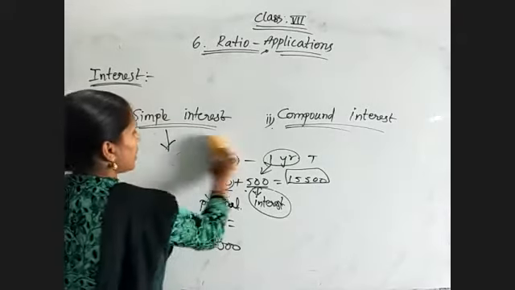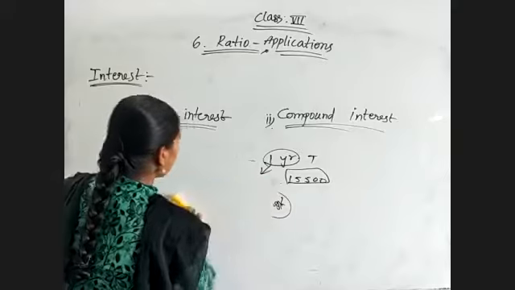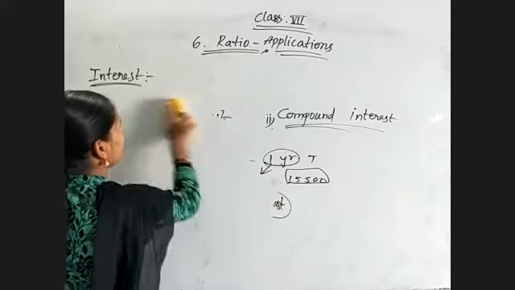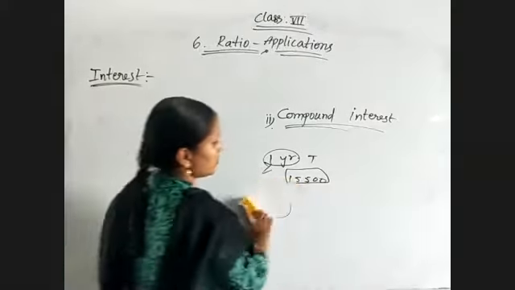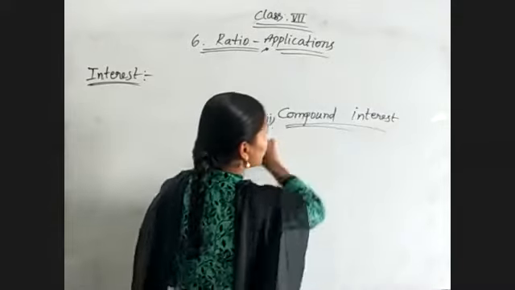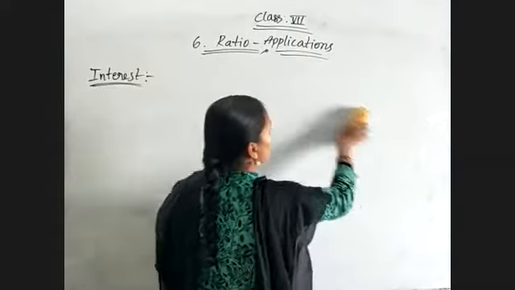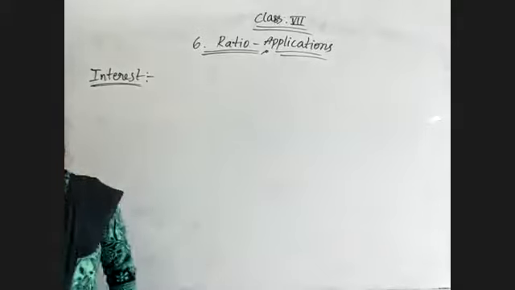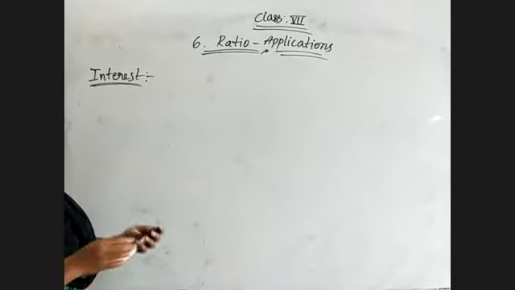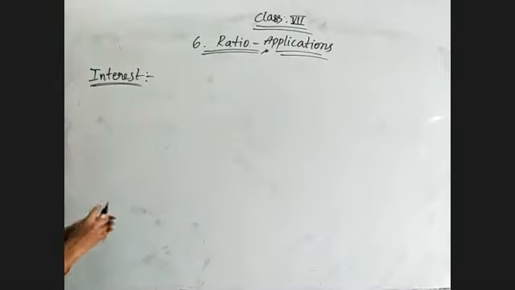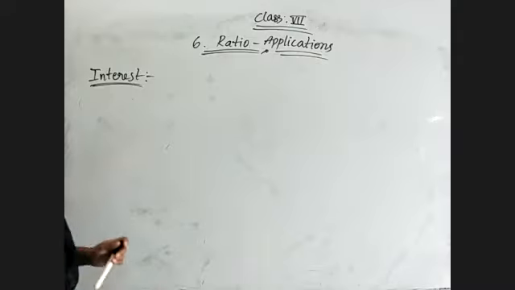And next, what are the different terms you are getting in interest? So we are going to learn to solve problems about simple interest only. In extra problems, I'll explain about compound interest. Now just take the formulas for simple interest.